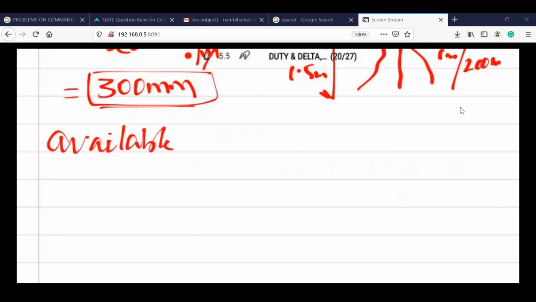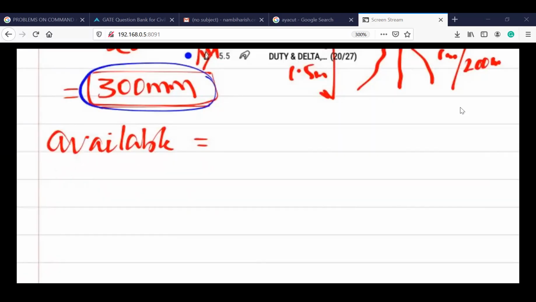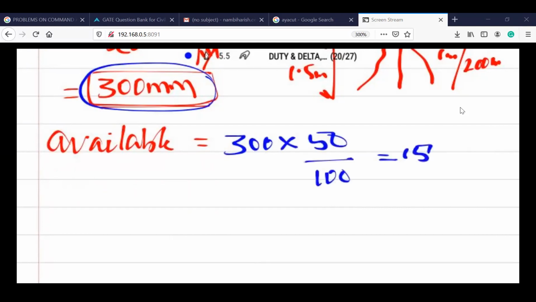Available is equal to, the complete moisture holding capacity, out of which 50% is already available. So 50 by 100, so that is 150 mm. That is 150 mm moisture depth still available.